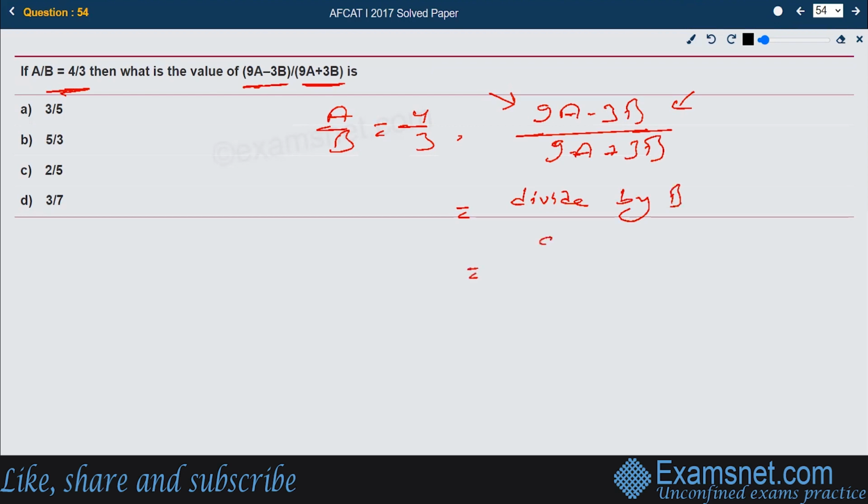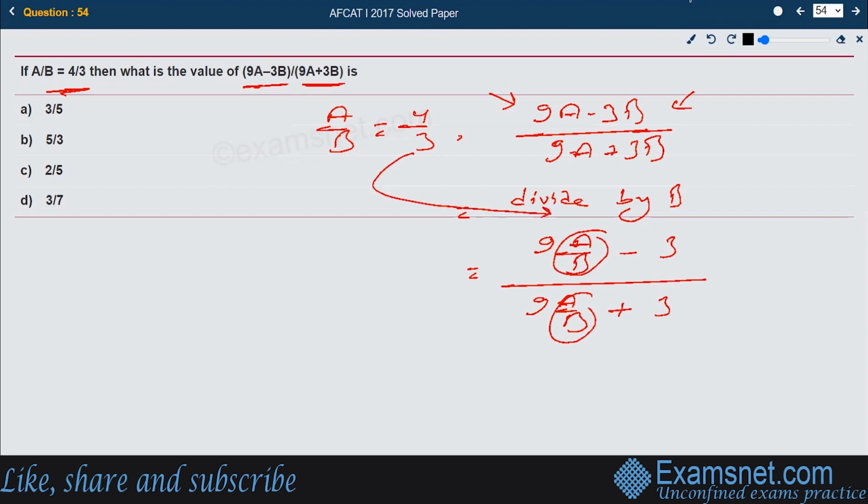So what we're going to get is 9a by b minus 3 divided by 9a by b plus 3. If you divide it by b, this is what we get. And see, the a by b value is already available with us, that is 4 by 3. So if we put this a by b value here, we get 9 into 4 by 3 minus 3 divided by 9 into 4 by 3 plus 3.